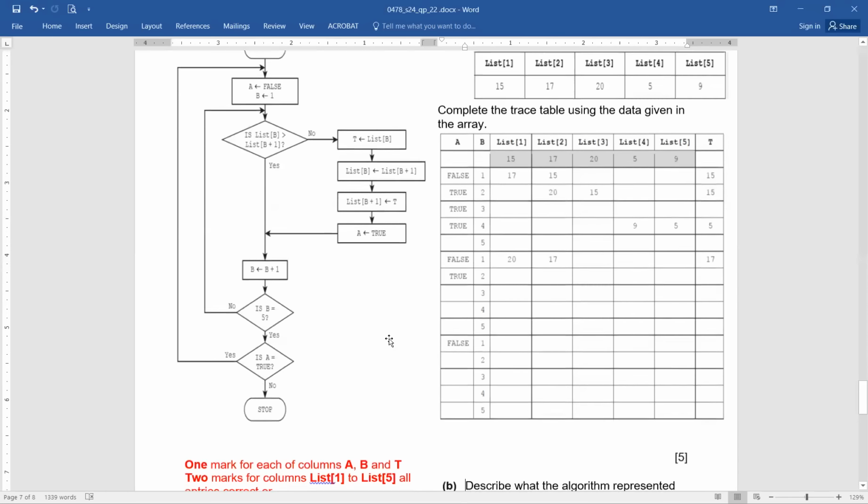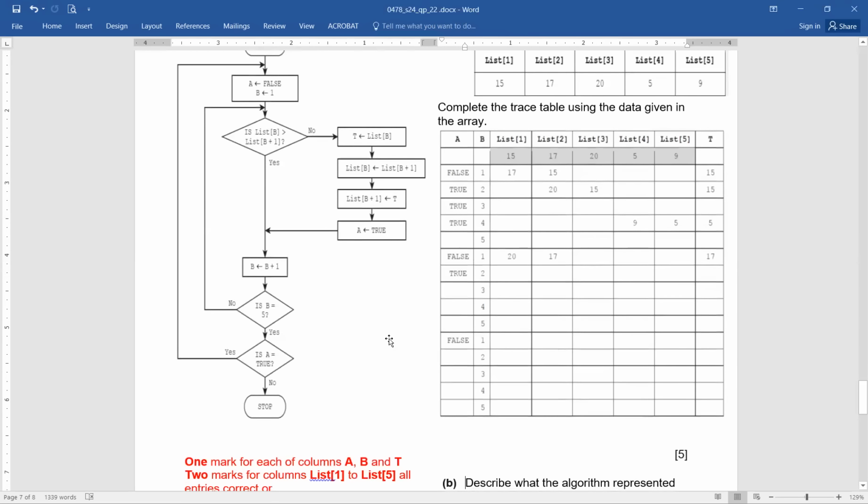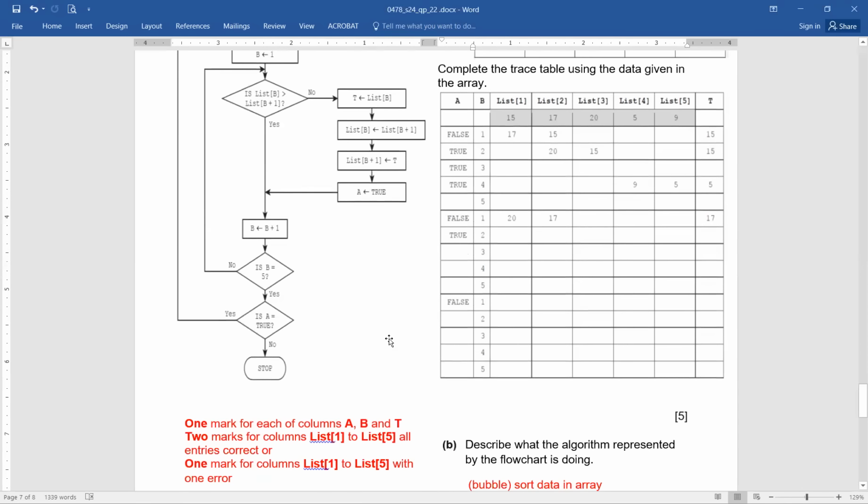Okay, now. This was a 5-mark question, and you can see, for your convenience, there's 1 mark for each of columns A, B, and T. 2 marks for columns list 1 to list 5, if all the entries are correct. And 1 mark is for columns list 1 to list 5 with 1 error. So this is how they are going to assess you.